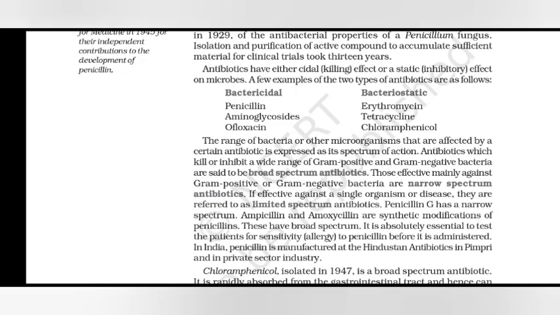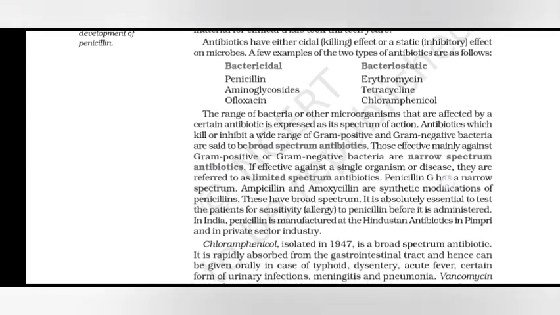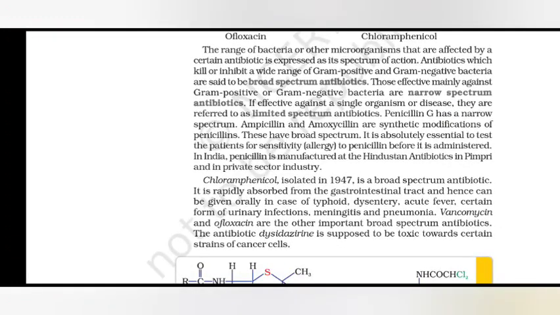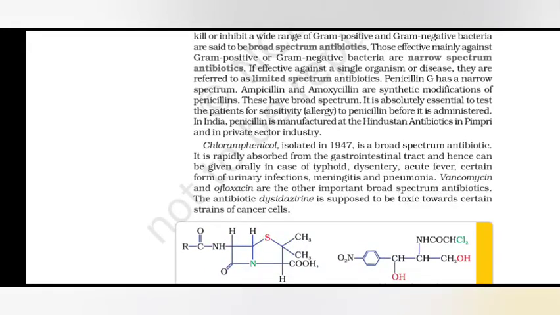The range of the bacteria or other microorganisms that are affected by a certain antibiotic is expressed as its spectrum of action. Antibiotics which kill or inhibit a wide range of gram-positive and gram-negative bacteria are said to be broad-spectrum antibiotics. Those effective mainly against gram-positive or gram-negative bacteria are narrow-spectrum antibiotics. If effective against a single organism or disease, they are referred to as limited spectrum antibiotics.